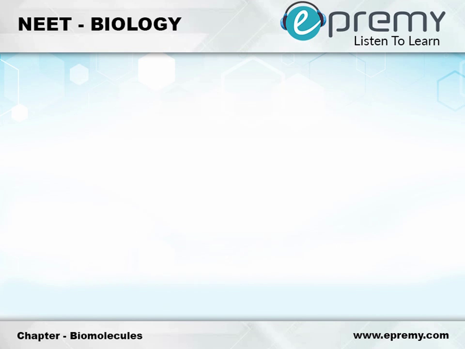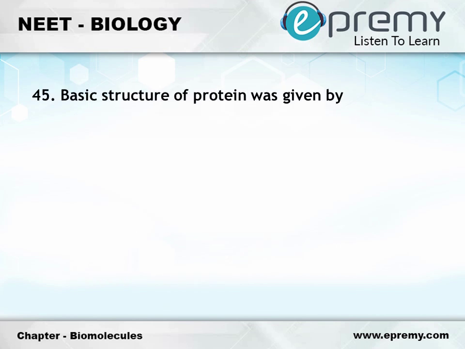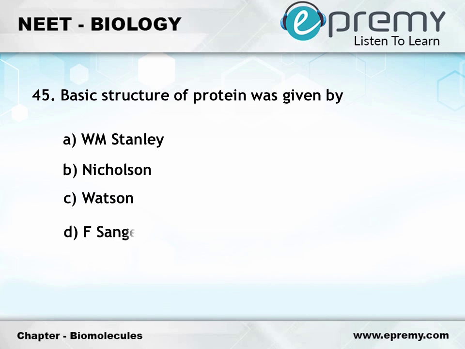Question number 45. Basic structure of protein was given by option A, W.M. Stanley. Option B, Nicholson. Option C, Watson. Option D, F. Sanger. The answer is option B, Nicholson.